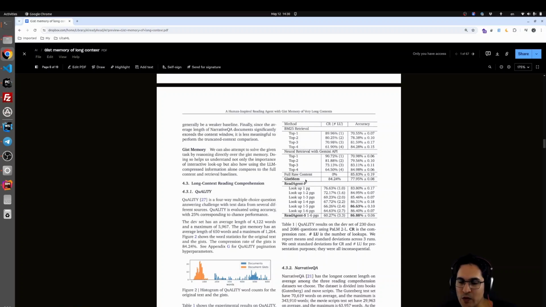Then we go to the gist memory. If you just use gist memory, pass that summarized information, and then ask the LLM to answer just based on the summarization, we get this accuracy, which is below when we use RAG. In terms of compression it's much better, but in terms of what we can get out of it, it's not that good. So that's when we have the ReadAgent.